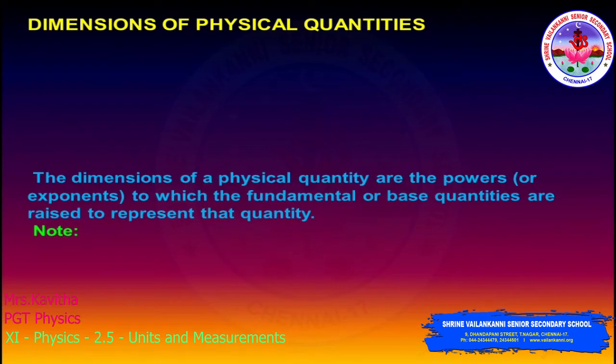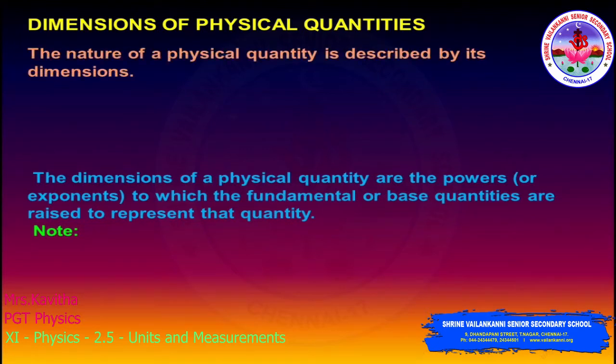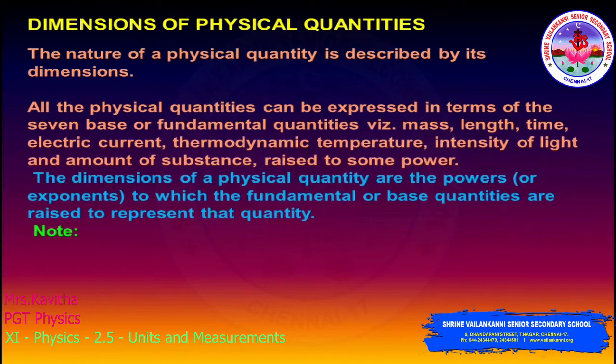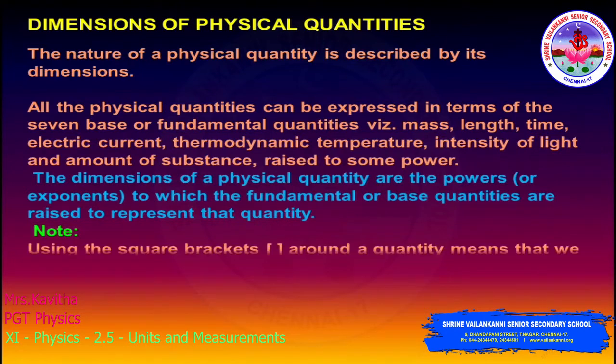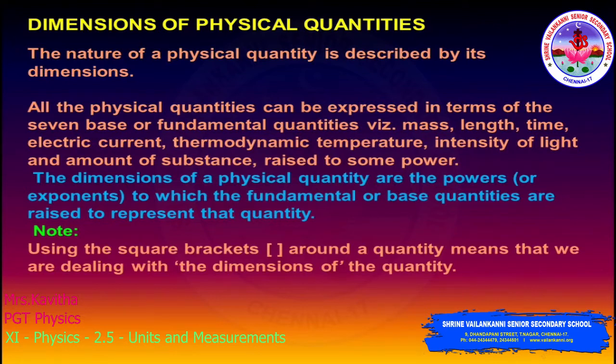See, the nature of the physical quantity is described by its dimensions, and the 7 fundamental or base quantities, which are mass, length, time, electric current, thermodynamic temperature, luminous intensity, and the amount of substance, raised to some power.